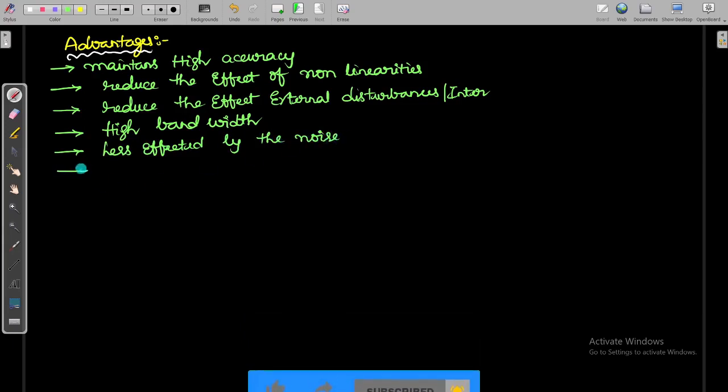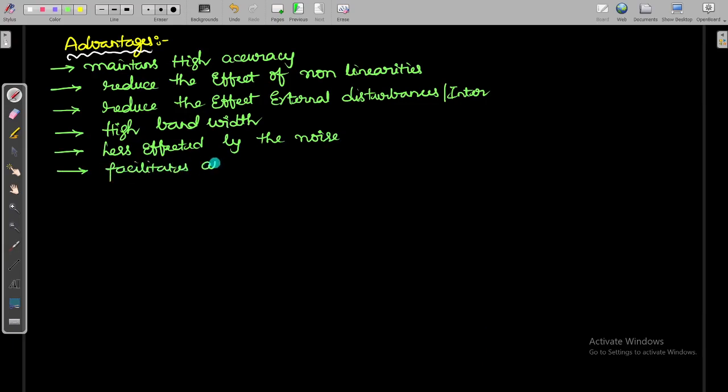Another advantage is that it facilitates automation. Automation can be provided in the case of the closed loop control system. These are the advantages of the closed loop control system.